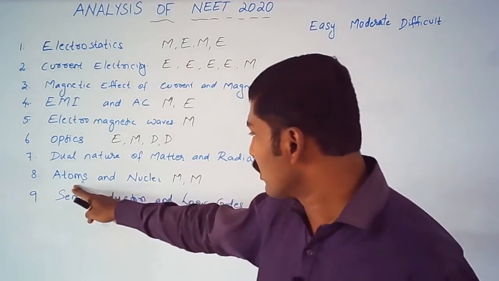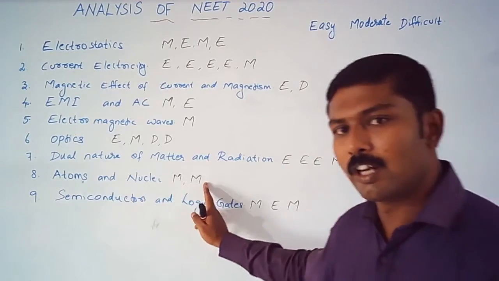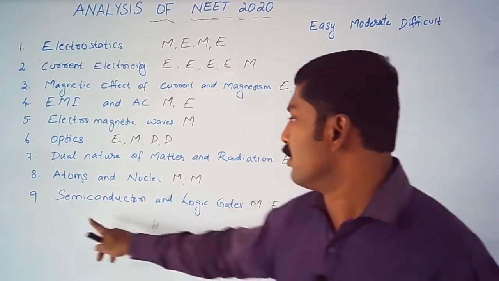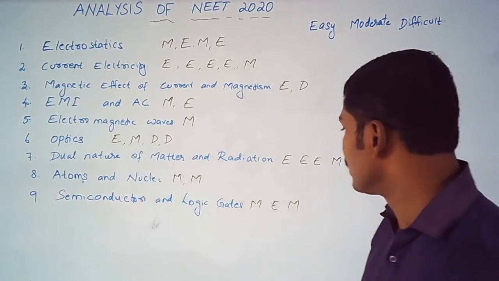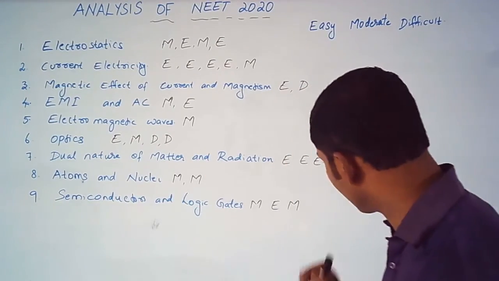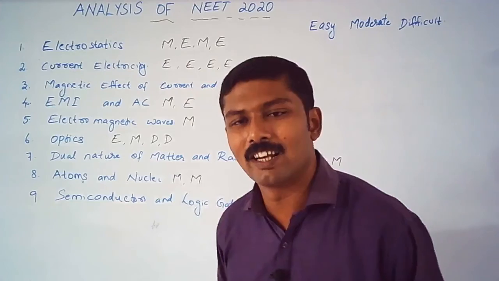The other one, atoms and nuclei, had 2 moderate or medium level questions. Now we have semiconductors and logic gates, which is the last chapter for +2. We had 3 questions: 2 medium level questions and 1 easy level question.